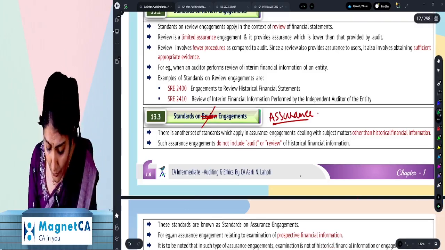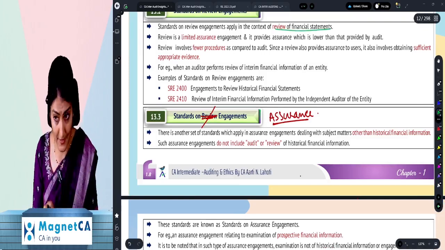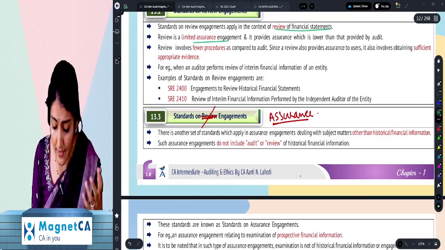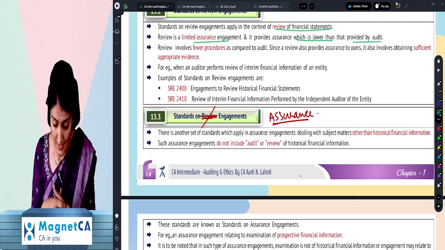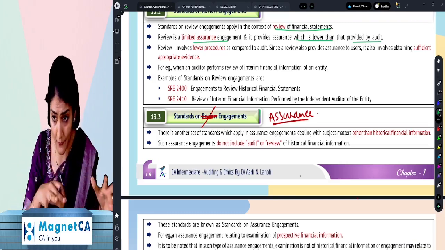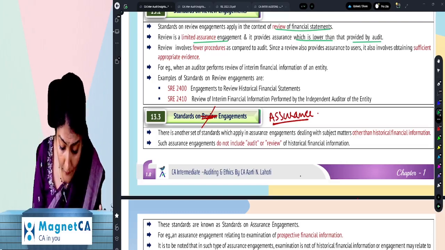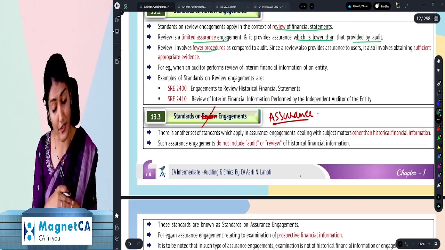Review, when the review of financial statements is to be done. It's a limited assurance engagement, and obviously it gives an assurance which is less than an audit. And less assurance in a review as compared to an audit. Obviously, review involves fewer procedures.